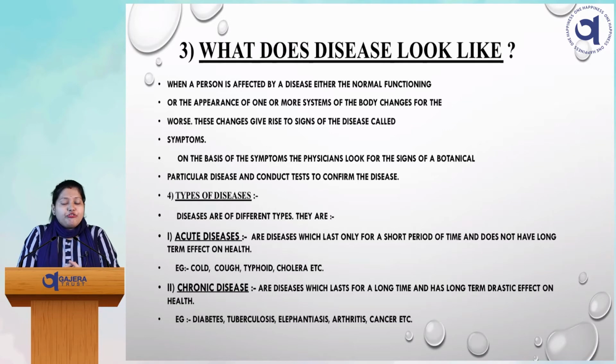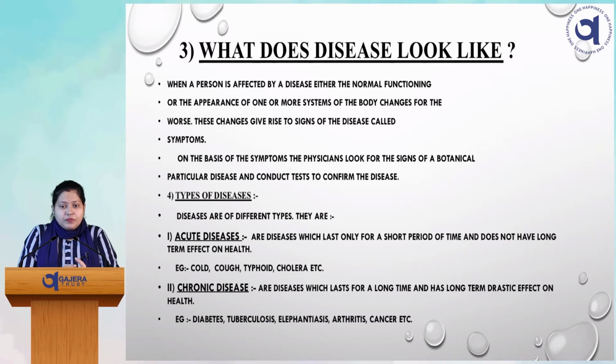On the basis of the time period a disease exists in our body, we have categorized disease into two types. One is acute disease, another is chronic disease. What is acute disease? For example, if we have a cold, cough, typhoid or any viral infection, it will take hardly 1 week or more, that means 2 to 3 weeks maximum, to recover, right? But in the case of, for example, diabetes, thyroid, arthritis or cancer, all these diseases require more time to heal or recover. So on the basis of the time period the disease exists in our body, we have categorized two types.